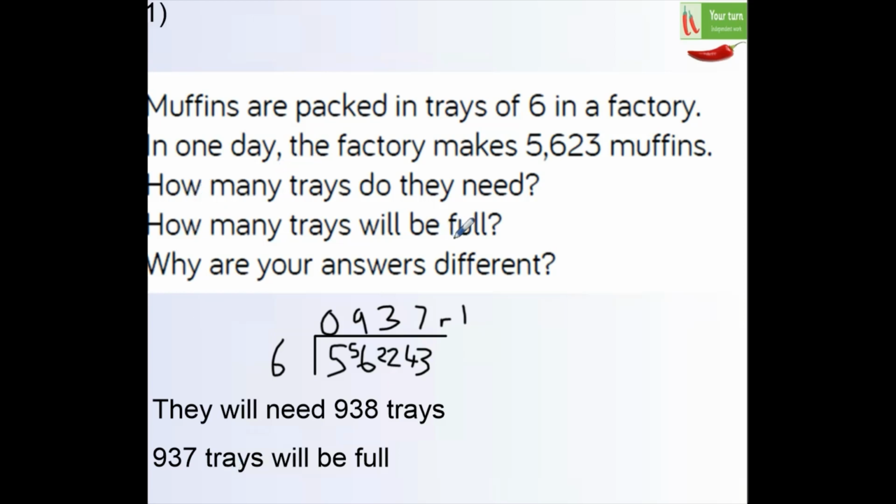However, the next question was, how many trays will be full? Well, we know that full trays make up 6, don't they? So a full tray, you would have 937 trays that will be full because the other one would have a remainder of 1 and it wouldn't be a full tray.